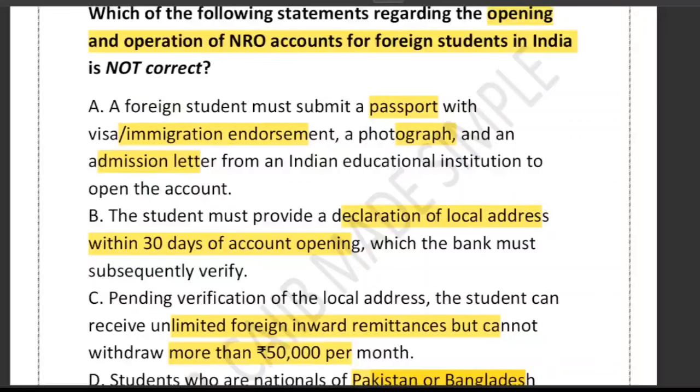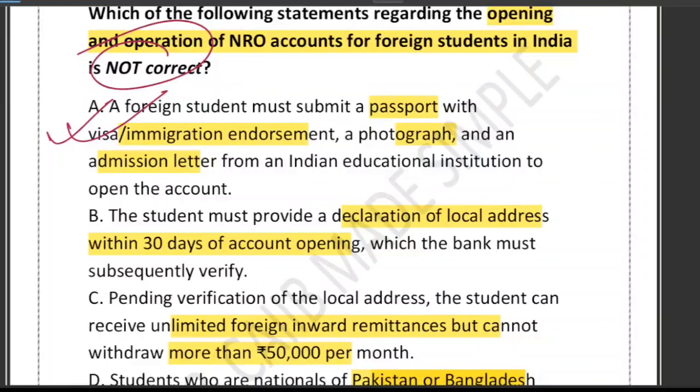If you go through option A, you can see that this is the correct one. To open the account, a foreign student must give a passport with visa, immigration stamp, recent photograph, and an admission letter from the Indian educational institution. This is the correct one. So they have to give the passport, the recent photograph, and the admission letter from the Indian educational institution. Option B says must give local address within 30 days.